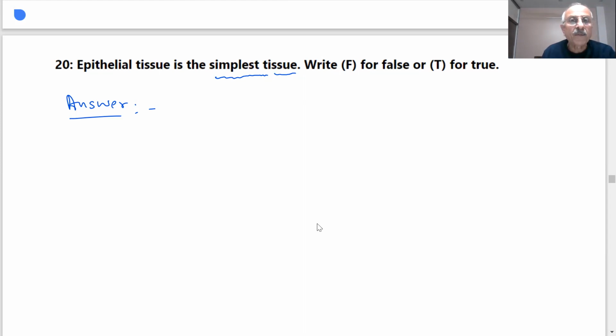Where are they present? They cover various cavities and organs and organ systems within the body. You can study more about it. Certain terms are given so that if you have any doubts, you study more about them.